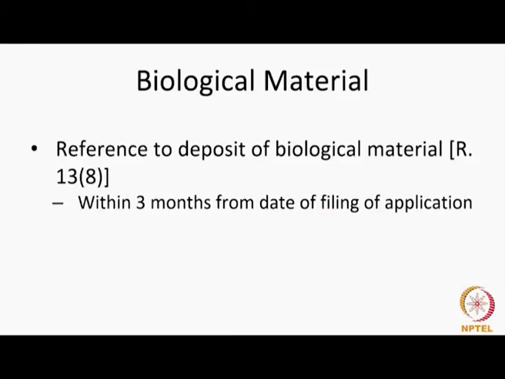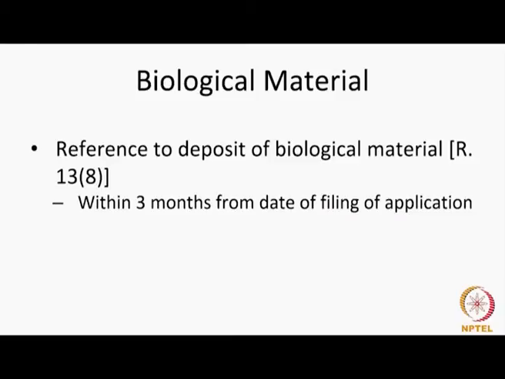Normally, I have the 3-month period. The 3-month period gets shortened if I make a request for publication under Rule 24A. So, the proviso now says, if you want to expedite it quickly, if you want to publish the application, then the reference has to be made along with the request for publication.